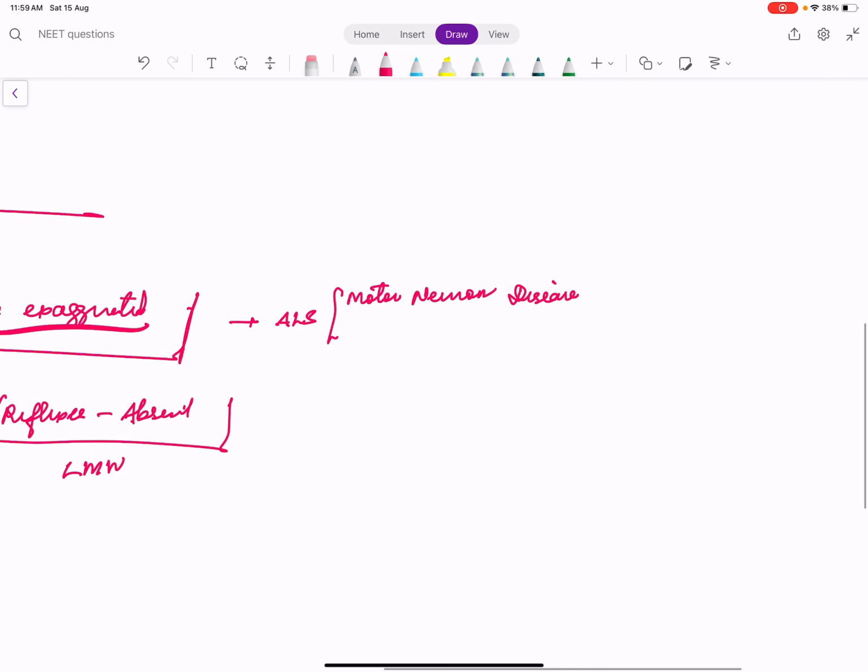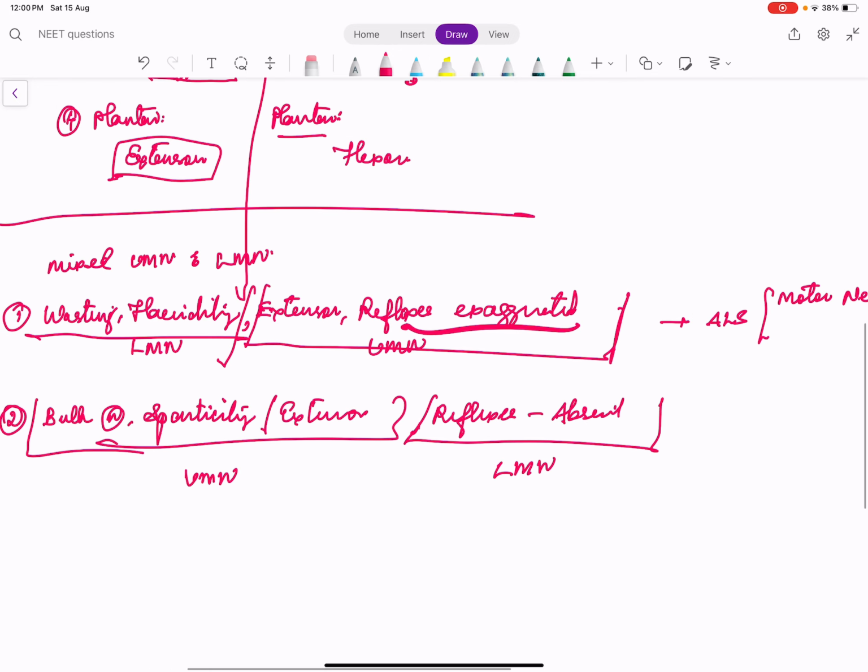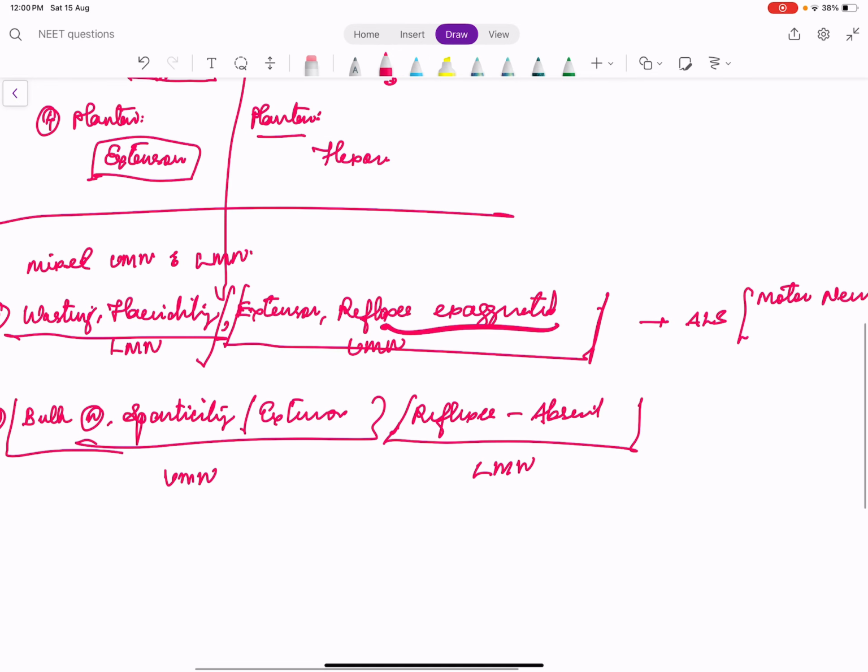The motor horn cells of the spinal cord are called lower motor neuron. The motor neurons from the cortex, that is the beginning point of the corticospinal tract, are called the upper motor neuron. So in ALS, both upper motor neuron and lower motor neuron are involved. That is why ALS is a motor neuron disease. We have a mixture of these 2 findings.